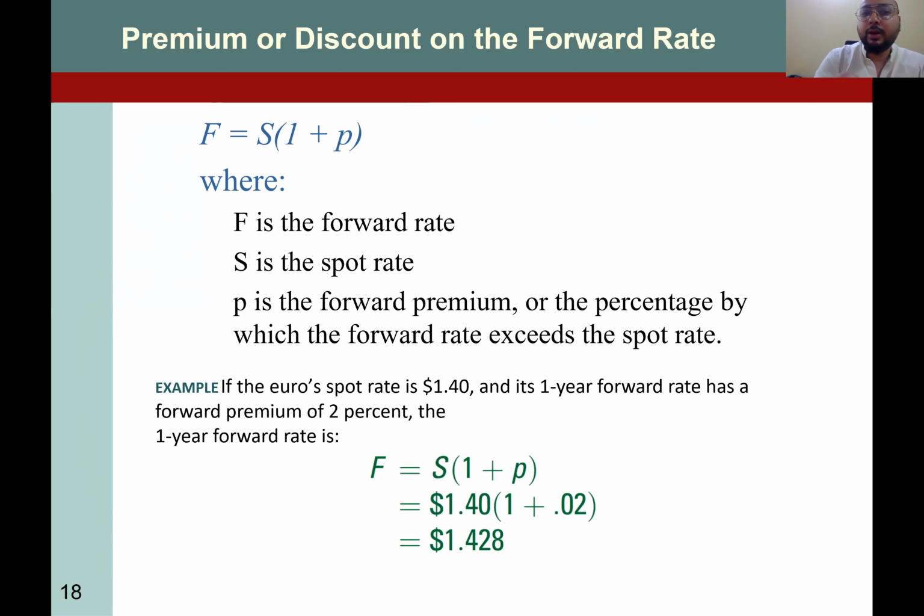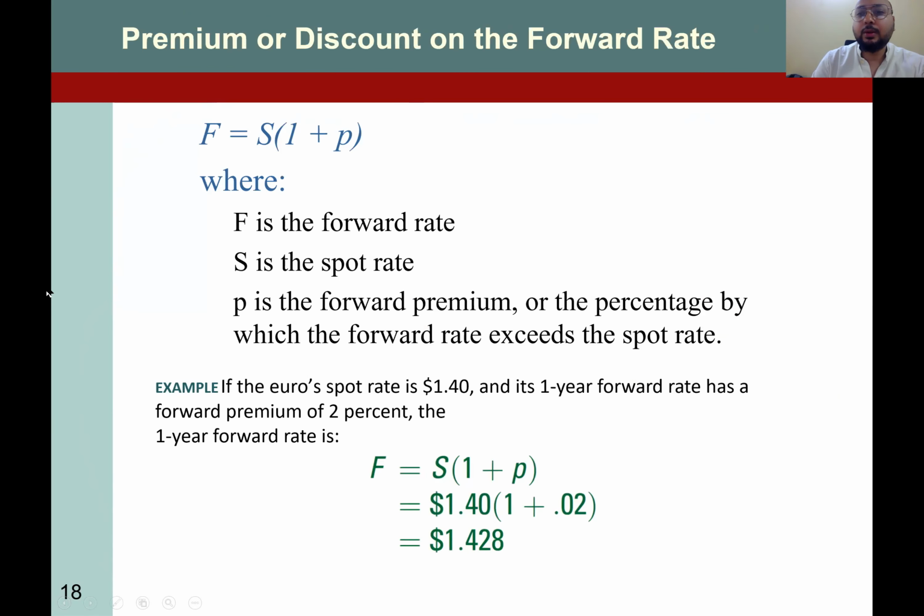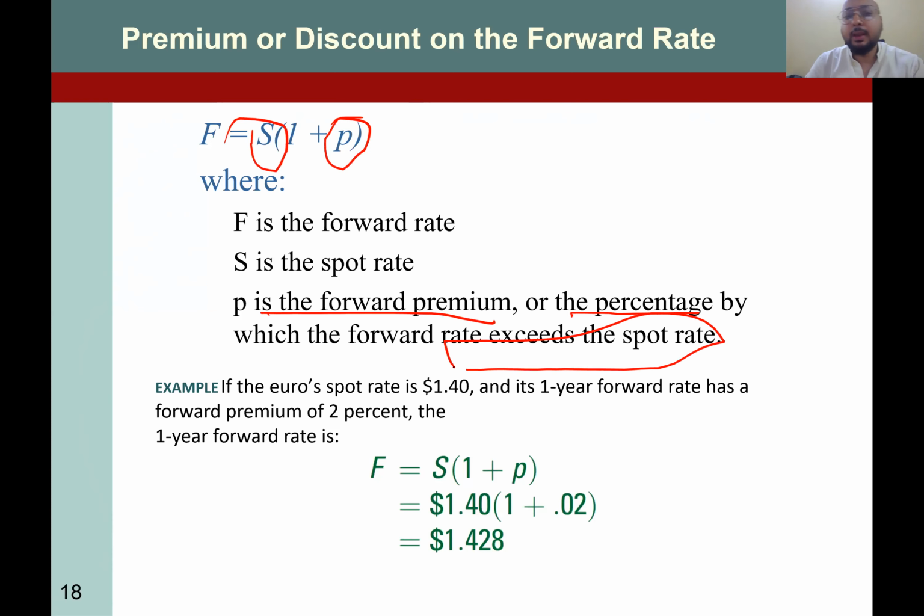The forward rate is calculated on the basis of this formula. Forward is equal to spot rate times 1 plus premium, right? So the forward premium is the percentage by which the forward rate exceeds the spot rate. It can be negative, it can be positive as well. If the future prediction is that the currency will go down, the premium is going to be negative. If the prediction is that it will go up, the premium is going to be positive.